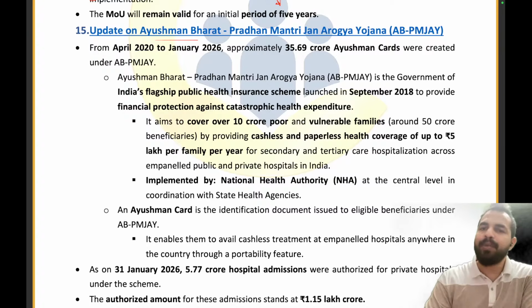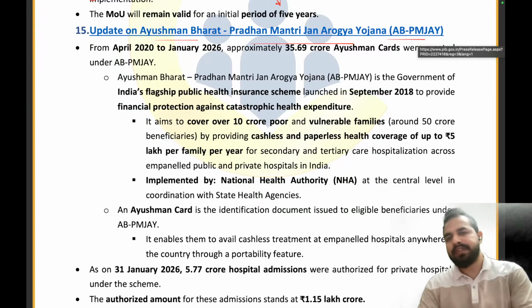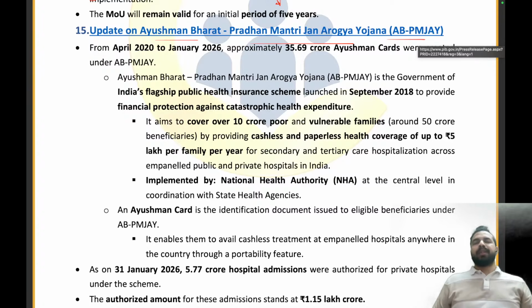Update on the Ayushman Bharat Pradhan Mantri Jan Arogya Yojana, guys. We have discussed the scheme earlier, and I already told you that the Government of India came up with the scheme in which they are providing health insurance to 10 crore people, telling them, do not worry, we are providing you health coverage of up to rupees 5 lakh per family per year. There are so many poor people in our country who cannot afford expensive treatments in the hospitals, right?